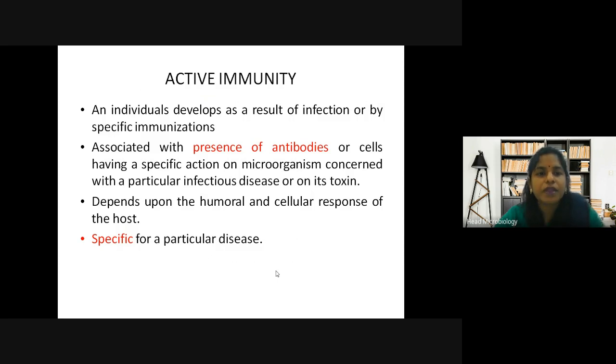Then it depends upon the humoral and cellular response of the host. We have done these humoral and cellular responses in the previous semester. So this active immunity depends upon the humoral and cellular responses of the host, specific for a particular disease or infection. As I told you, it is specific against a particular antigen or infection.